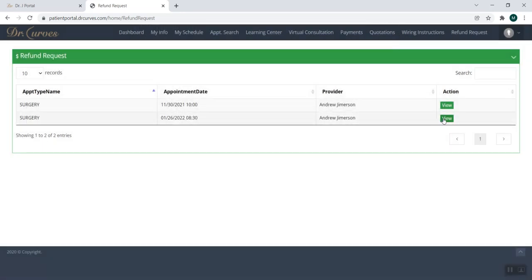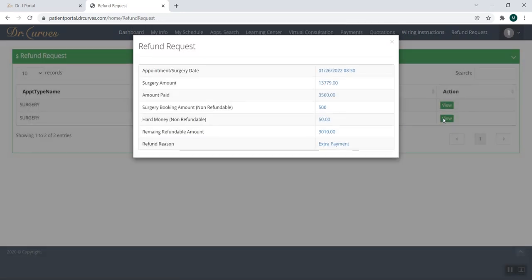Similarly, the other case is if the patient requests for refund 60 days before the appointment, then $50 will be deducted only. So this is the appointment surgery date, and the patient has paid 3560, and only $50 is deducted, which is the hard money, because more than 60 days were left.